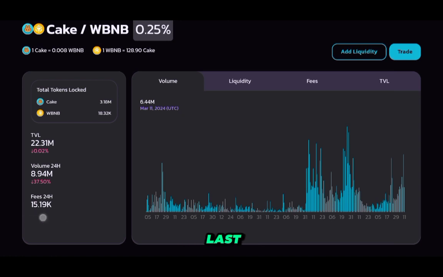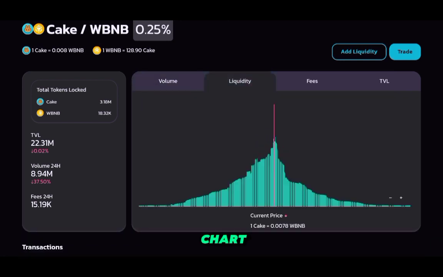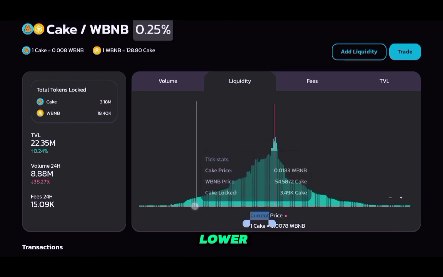So the fees for the last 24 hours are over $15K, and these fees are what is generating revenue for the LP fee percentage that we just saw a second ago. So from here, let's move on from volume to liquidity. The liquidity will show you the chart. So this is where all the users are deploying their liquidity. There's more obviously around the current price, but there's still these lower blocks of green, which actually represent how much is locked here on this position.